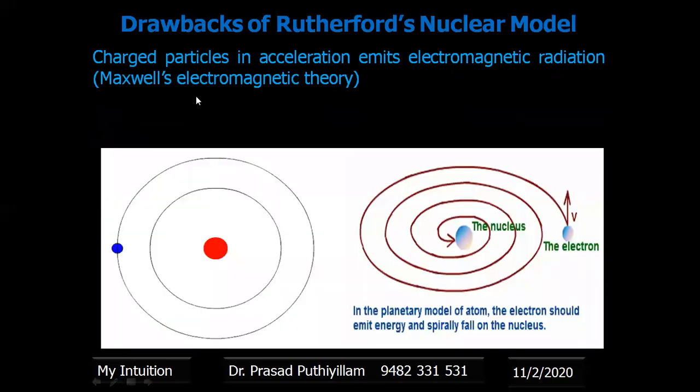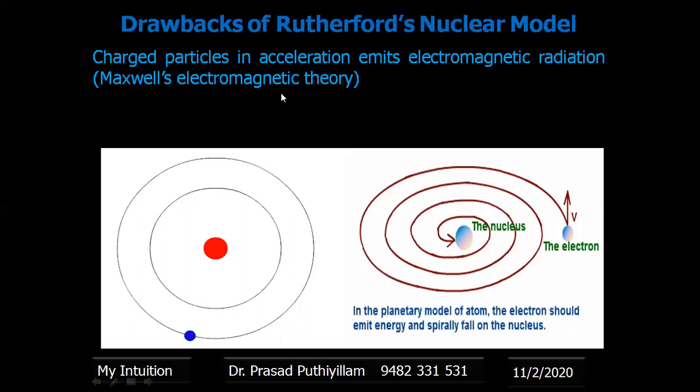Therefore, charged particles in acceleration emit electromagnetic radiation, as given by Maxwell's electromagnetic theory. That means the electron has a negative charge. If it goes around the nucleus in a circular path, it is changing direction. Any particle that changes direction or changes its velocity undergoes acceleration.